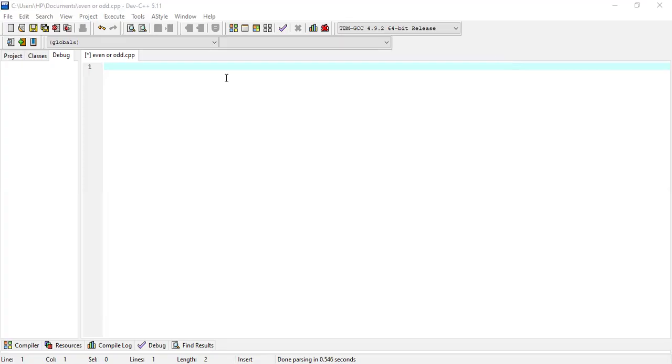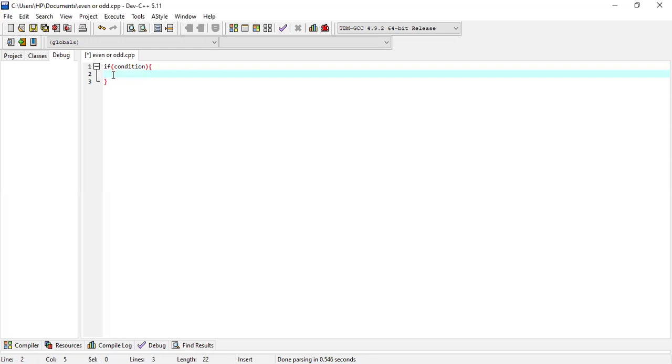So the syntax of if else statement is: first if, condition, then curly brackets should be opened, cout statement, else, cout statement.